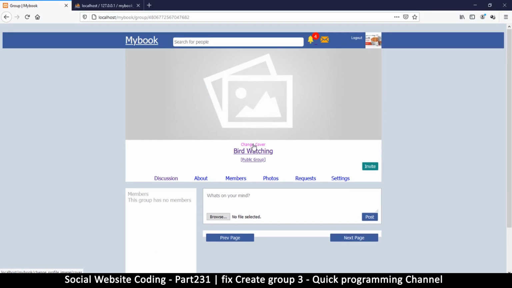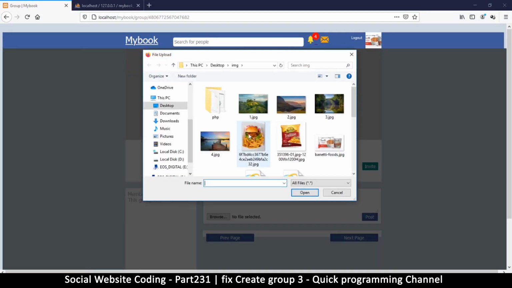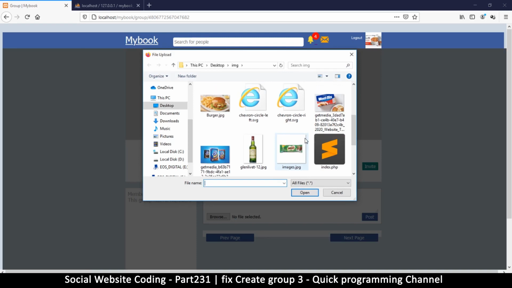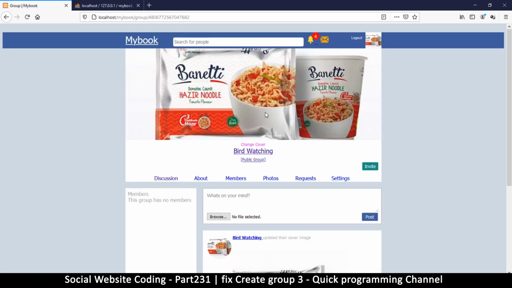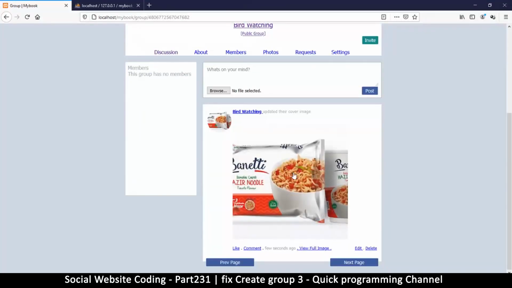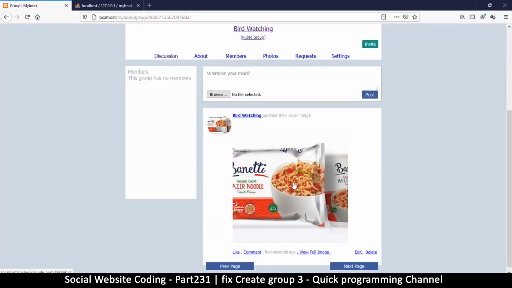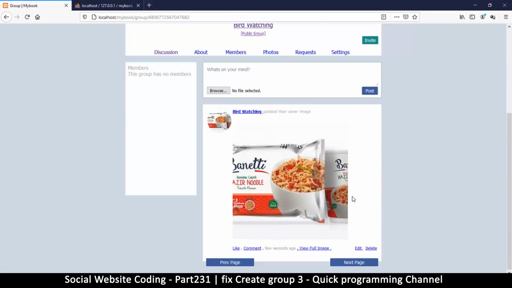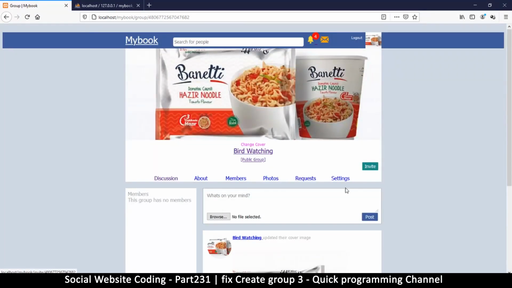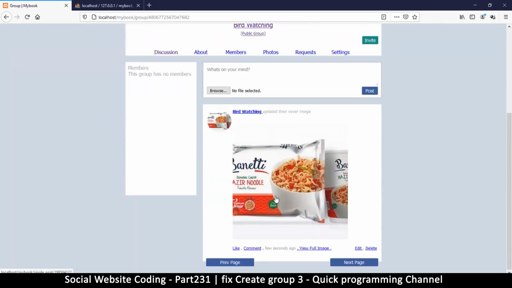All right, so things are looking great. So let's try and change our cover image. So let's browse for some cover images over here. So let's load what we already know, change, and okay, so looking good. Yeah, bird watching, but seems we are watching noodles instead. Okay, so this is great. Things are working here. Yeah. So now that everything is working here, we want to make the invite button actually function. Yeah. So we can be able to invite people. Okay, so let's do that in the next video.